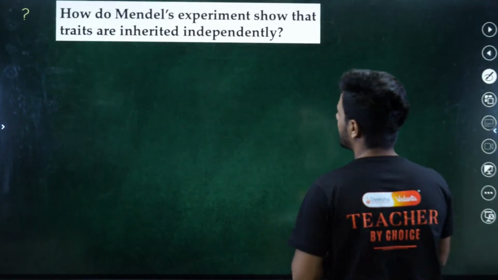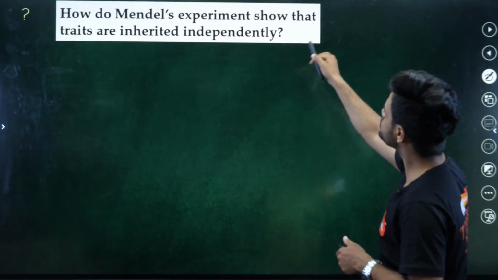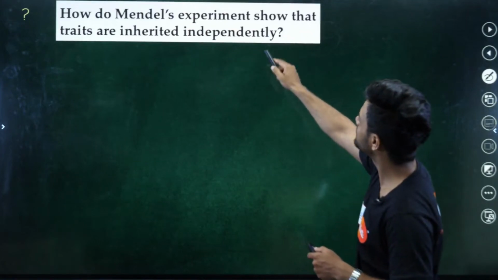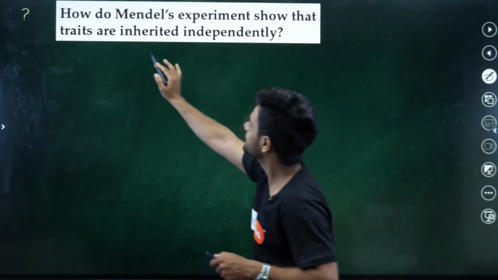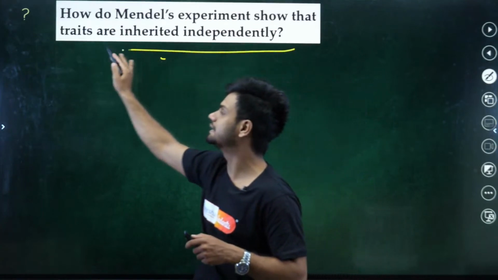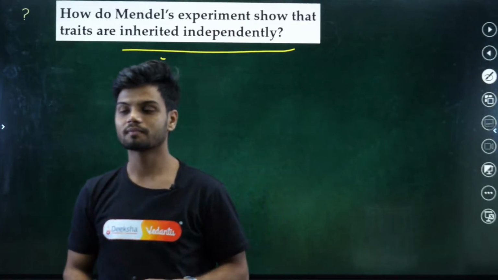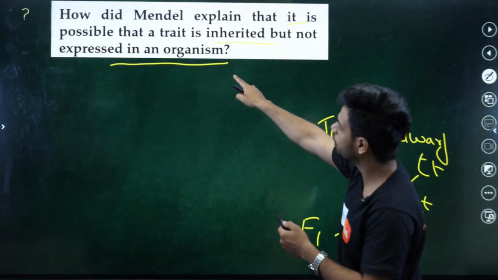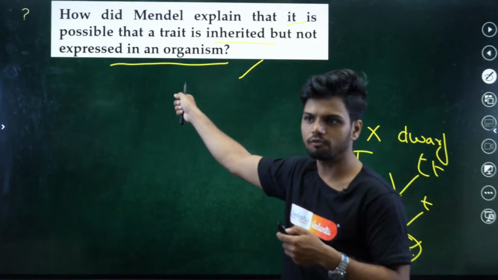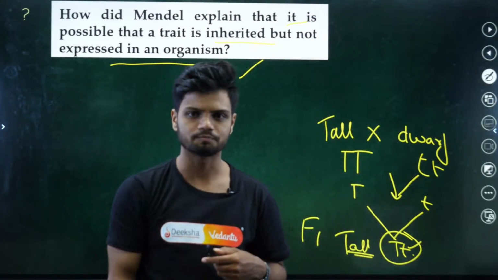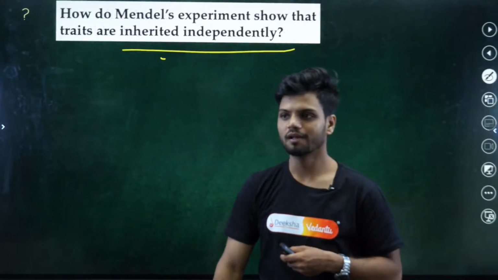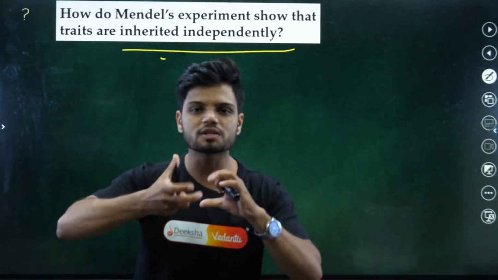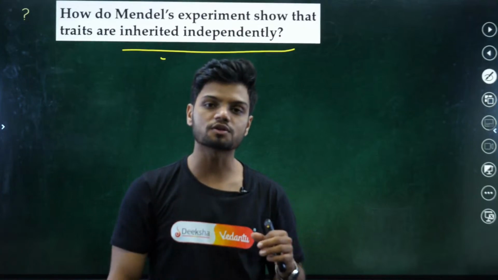Next question, students. How do Mendel's experiments show that traits are inherited independently? Now tell me fast. See, the previous question was law of dominance. With the law of dominance, that question was answered. What about this question? Are you seeing the type of question they can ask you? Are you noticing they will twist and turn? They'll not ask you direct questions in the board examination.